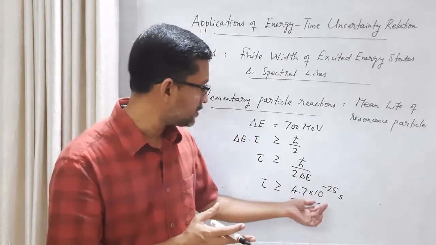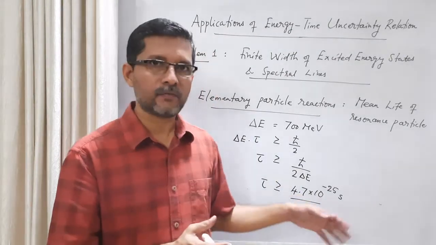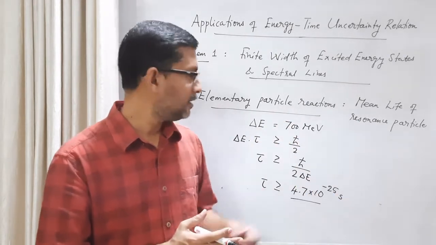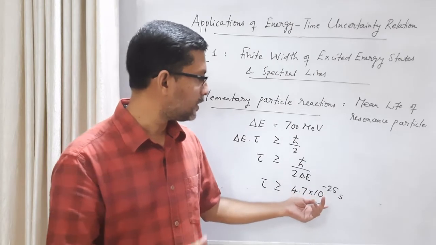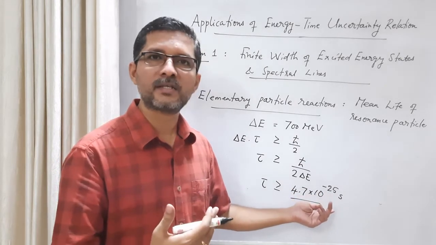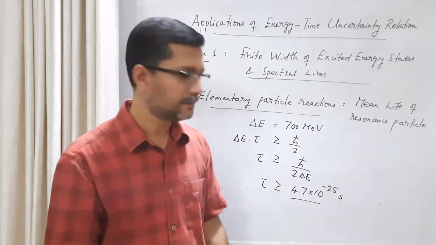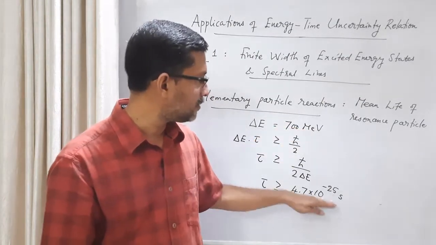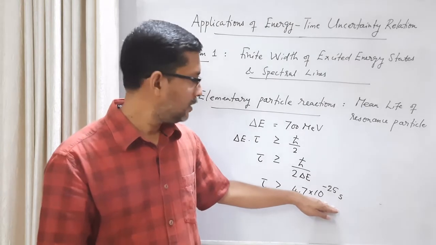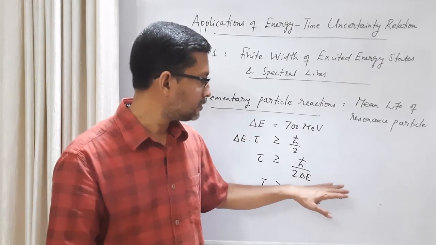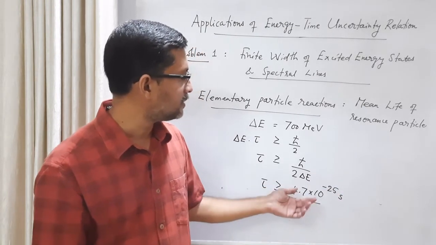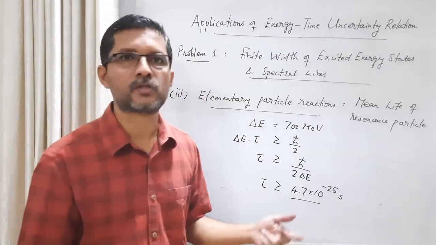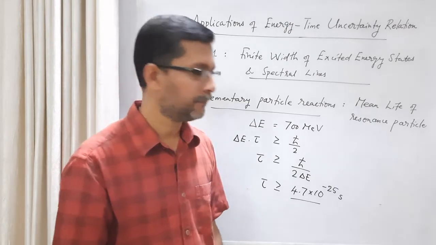Their mean lifetime is very small. It can vary depending upon their rest energy. It is of the order of, let us say, 10 raised to minus 18 second to 10 raised to minus 25 second, maybe less. So if the rest energy increases, the lifetime will decrease. These resonance particles decay very fast, by strong interaction, the strong nuclear force.